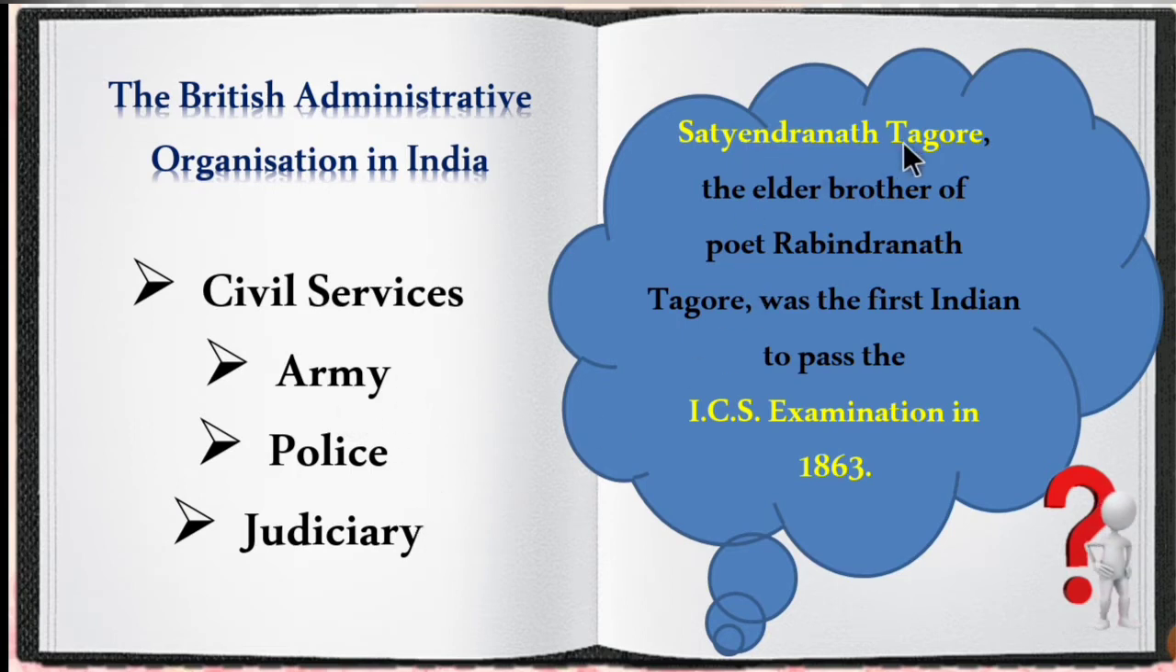Satyendranath Tagore, the elder brother of poet Rabindranath Tagore, was the first Indian to pass the ICS examination in 1863. So children, make a note of it. It may be asked in one word. Satyendranath Tagore is the elder brother of Rabindranath Tagore. He was the first Indian to pass the ICS, meaning Indian Civil Service, exam in 1863.